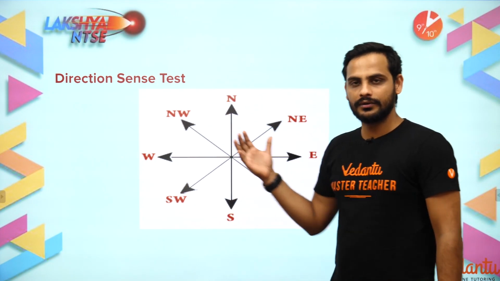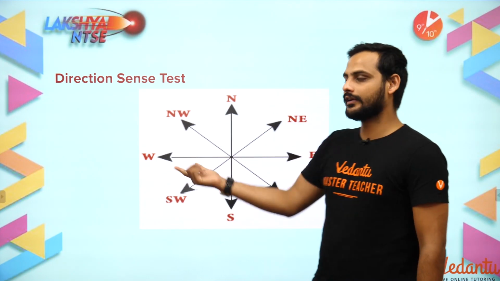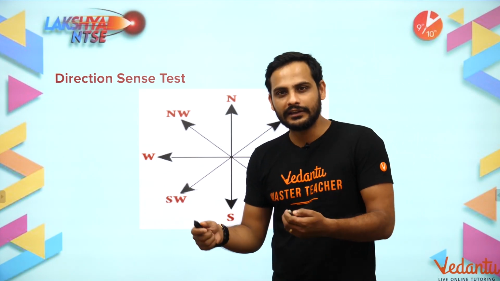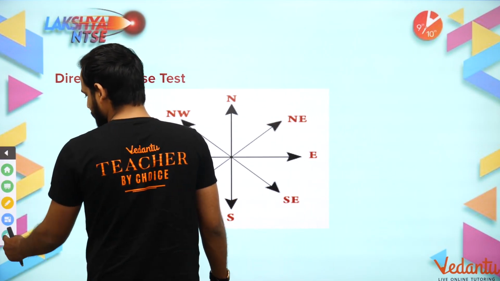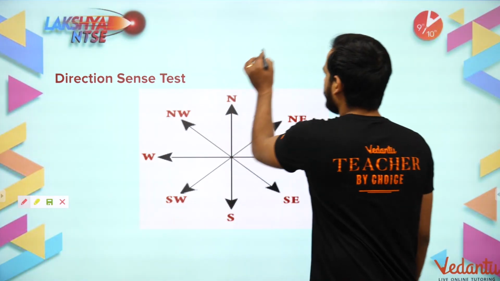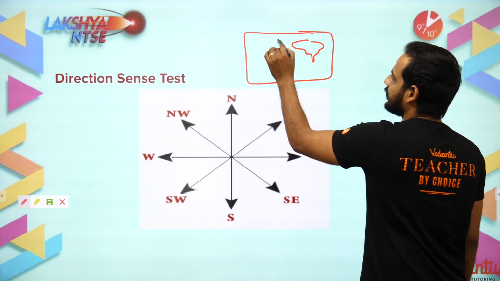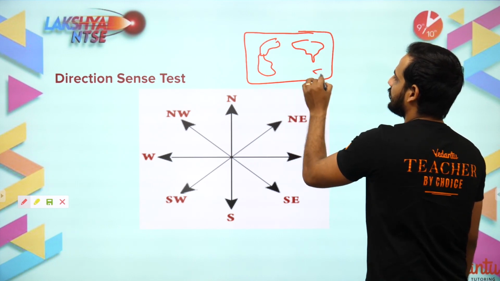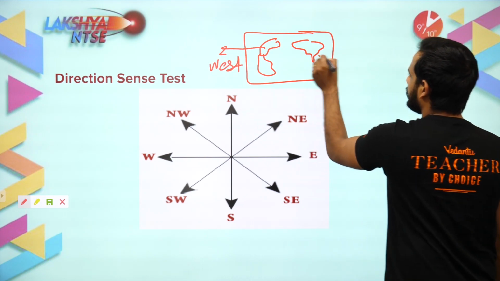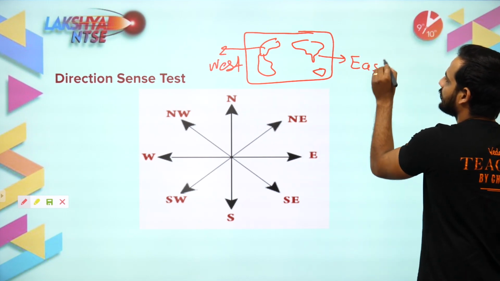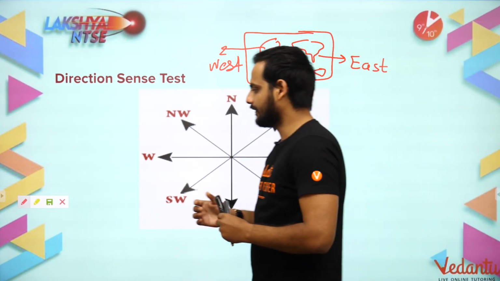All of you know all the directions: north, south, east or west. If you get confused between east and west, this is the approach I will tell you: remember the map of the world, right? All of you have this basic idea of the map of the world. As you know, India and others come in the eastern countries, and the US and others come in the western countries. So this side is west and this side is east. In this way you can remember, this is the east side, this is the west side.